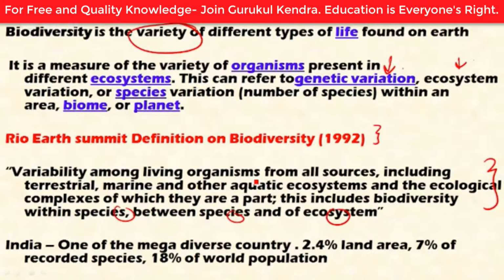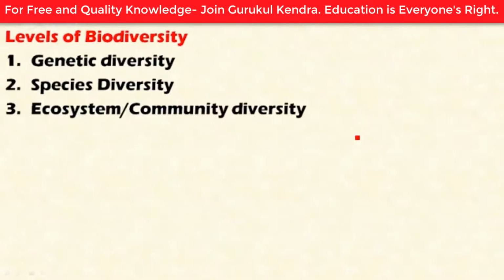And India is one of the mega biodiverse countries because of its species richness and rich biodiversity. Even though India accounts for only 2.4% of the land area, it accounts for 7% of the recorded species of plants and animals on the earth, and it is home to 18% of the world's population. So India is a mega diverse country.